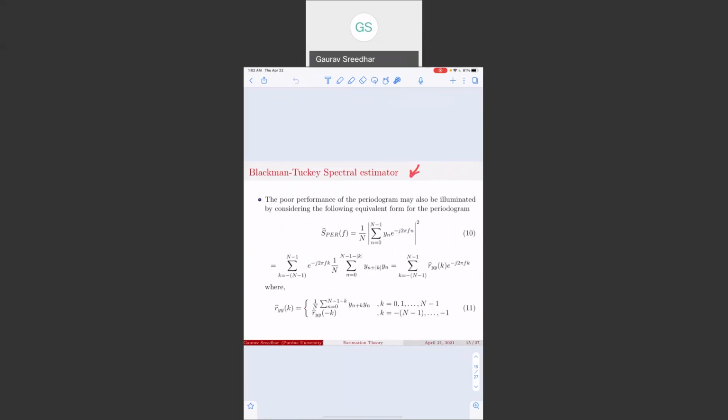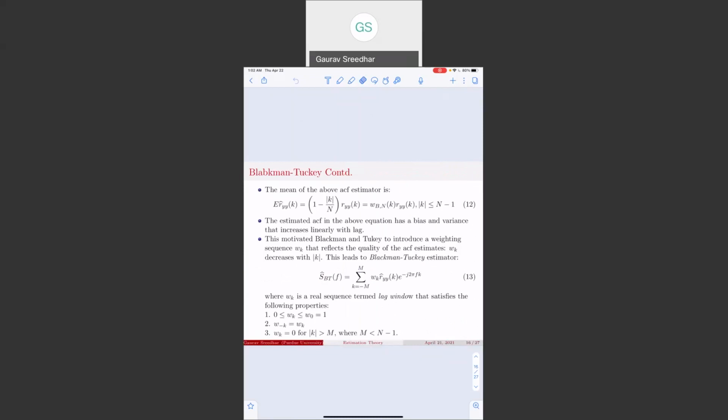So this brings us to the Blackman-Tukey spectral estimator, which is yet another non-parametric spectral estimator. The poor performance of the periodogram may be illustrated by considering the following equivalent form of the periodogram. This is the original form that we had, but with some mathematical manipulation, one can show that it can be broken down into the following equation, where the term 1 over n summation over n of y_n plus k times y_n can be considered to be a crude estimator of the autocorrelation function itself.